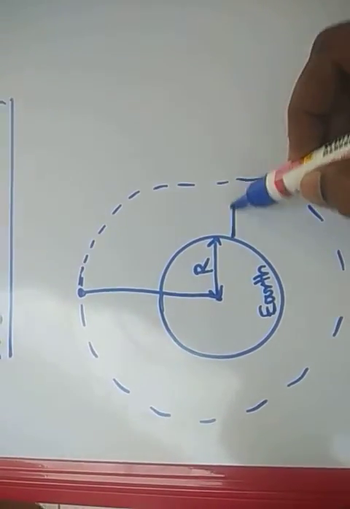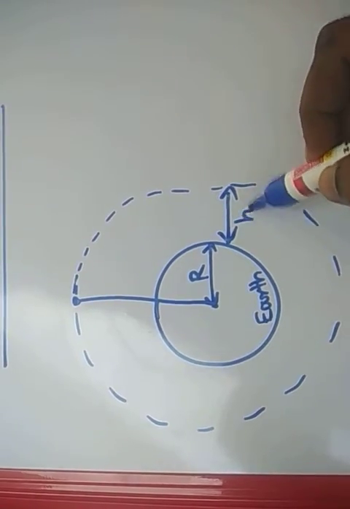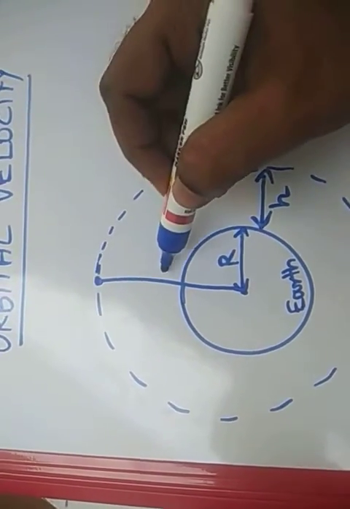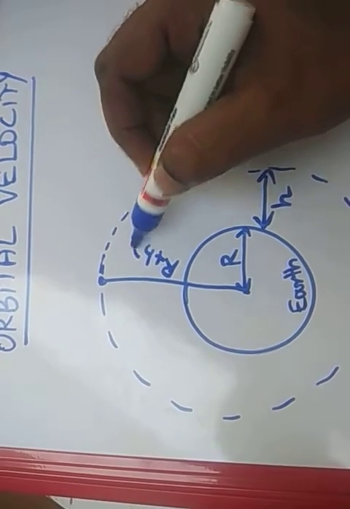The entire distance from the center is R plus h.